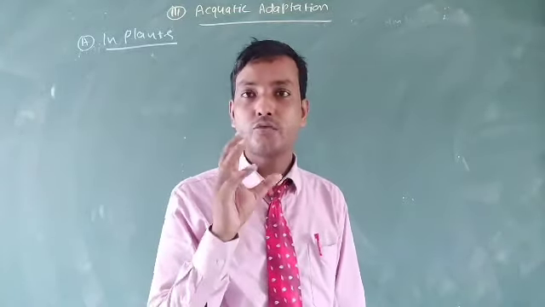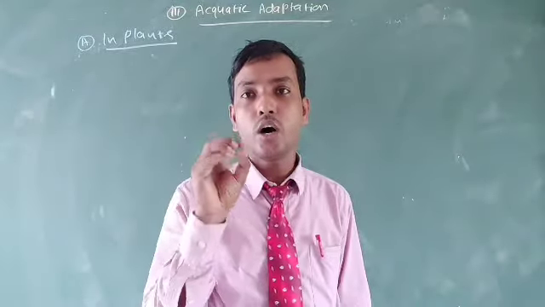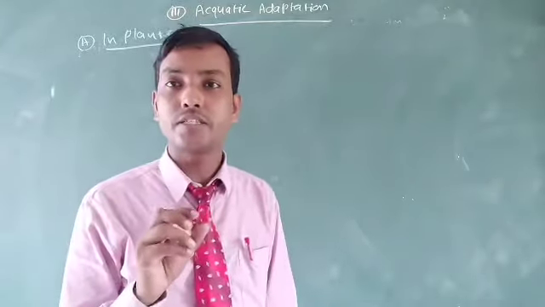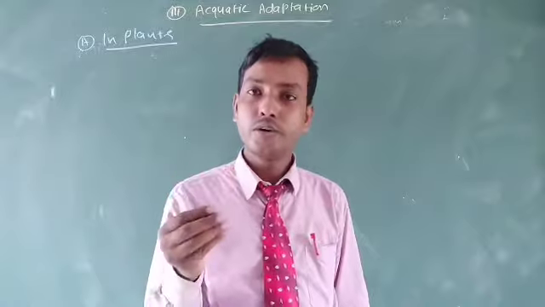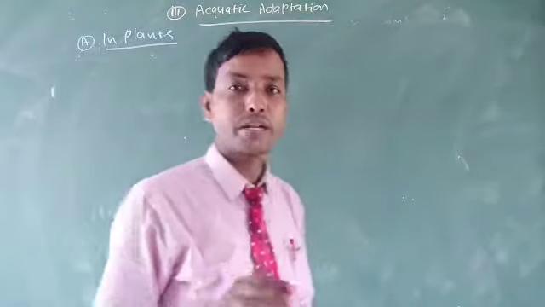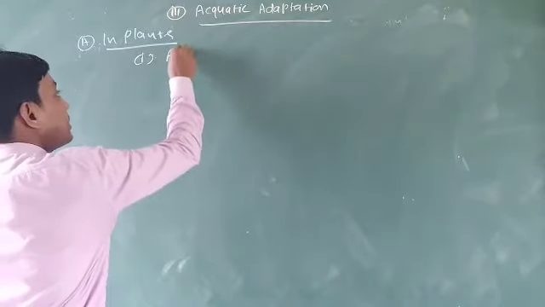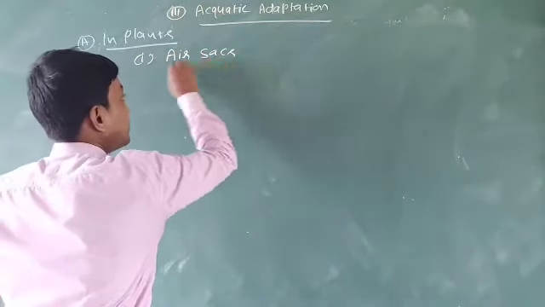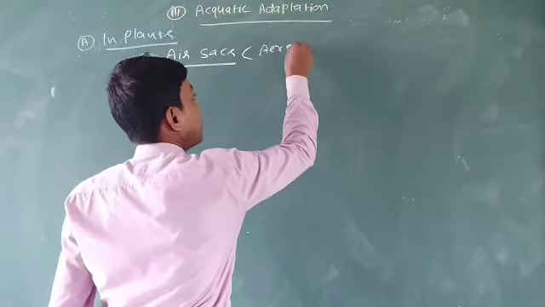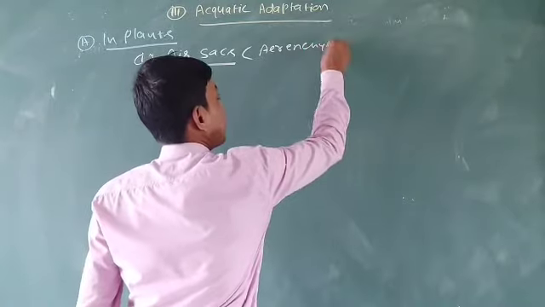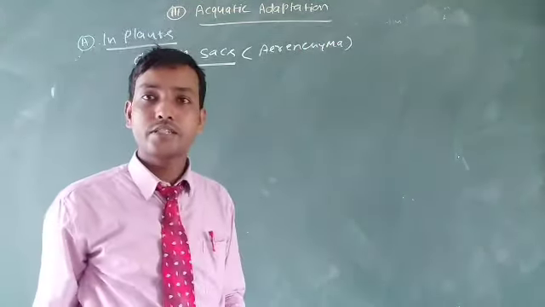So the plants are filled with a lot of air sacs that reduce their overall weight, so that they can float with the water and survive their lifespan. Aerenchyma, the modification of parenchyma, is a characteristic of these plants.